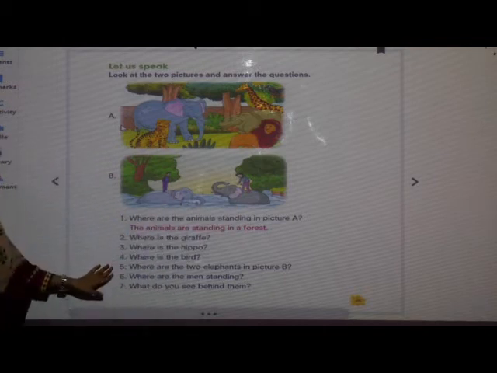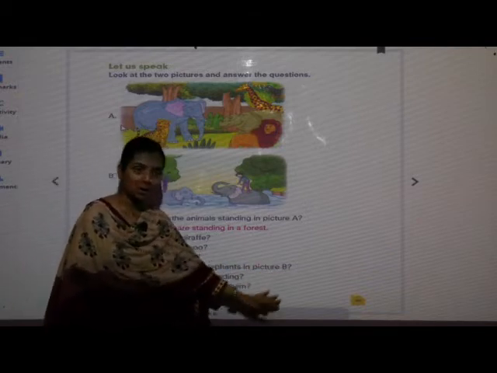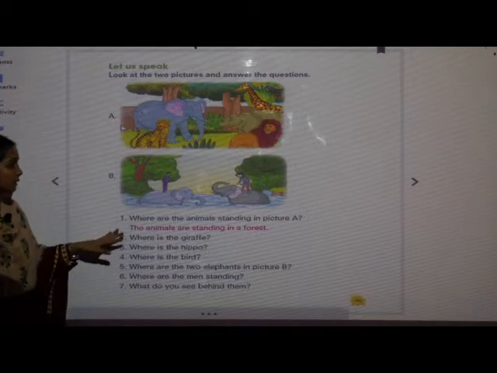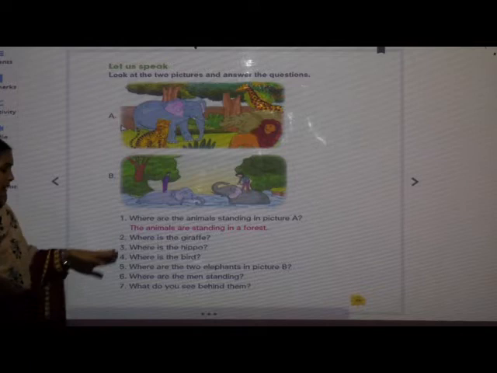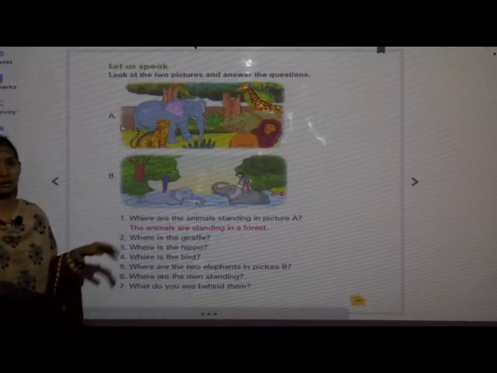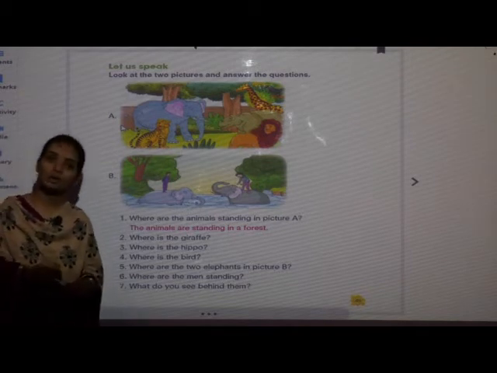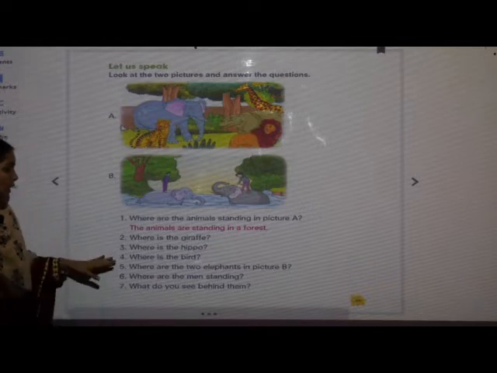Now see, where are the two elephants in picture B? Yes, the two elephants are in water. Where are they? They are in water.